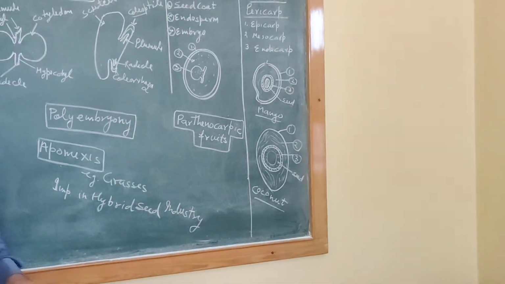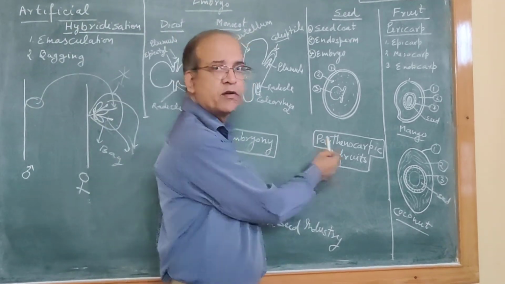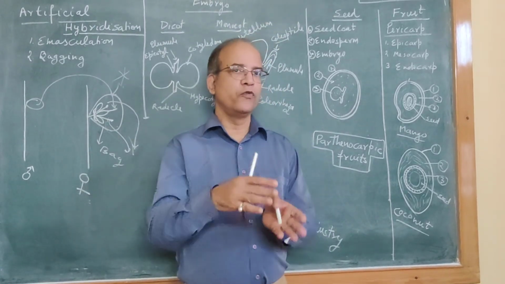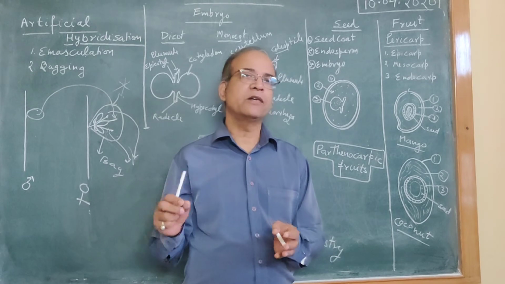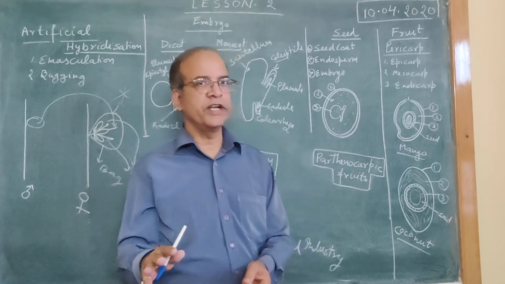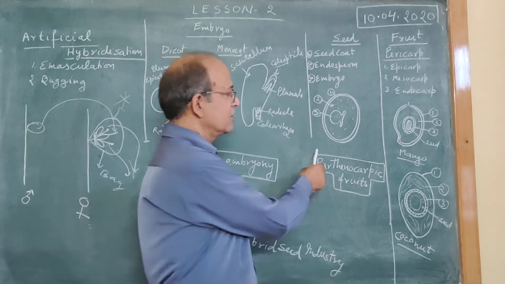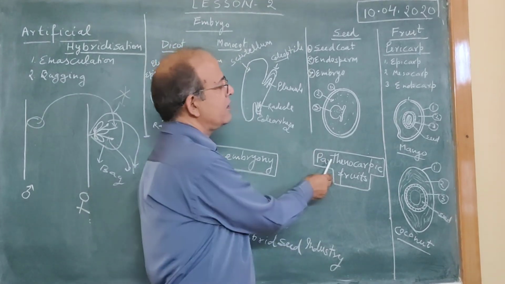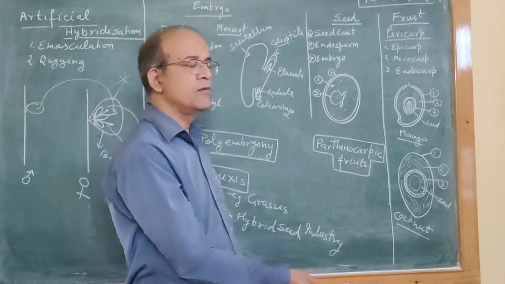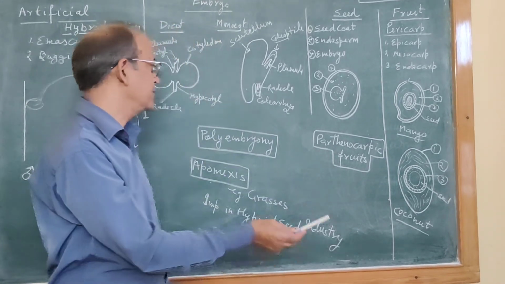Now see some more terms. One thing more, parthenocarpic fruits. What happens? Sometimes ovary develops into fruit, but seeds do not develop. Ovules fail to develop into seeds. So such type of fruits are without seed. Such fruits without seed are parthenocarpic fruit. As you know, banana is the example. Banana is seedless. So seedless fruits are parthenocarpic fruits.